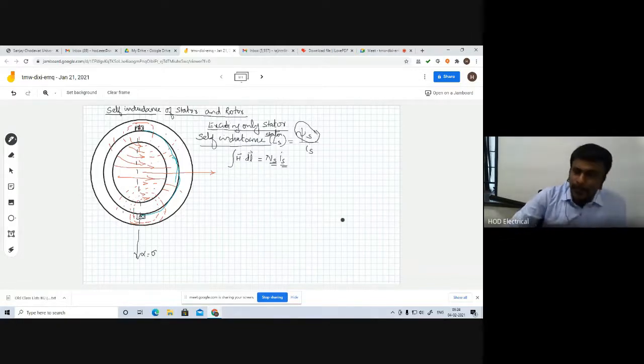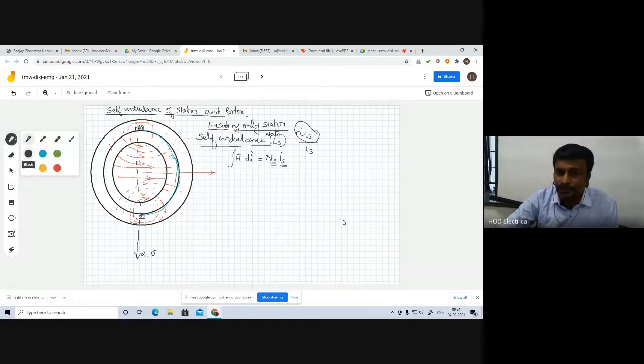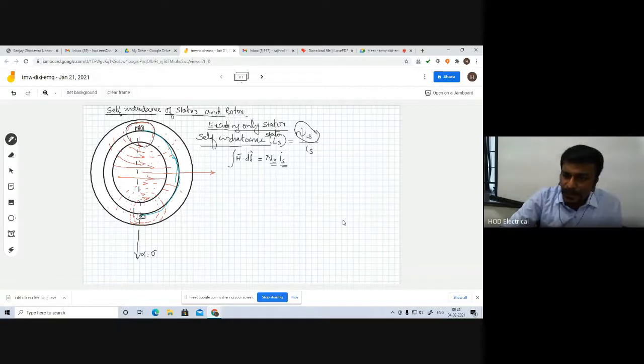Now let me take another color so that you can easily understand. Let me draw this magnetic flux line. The current enters, and the flux passes from here, entering the air gap.